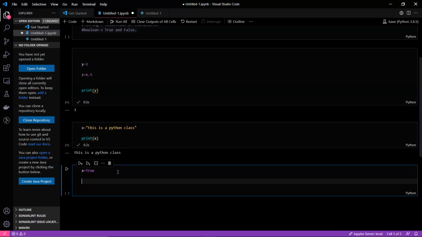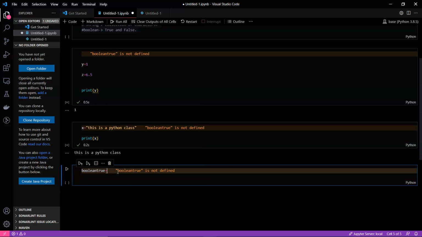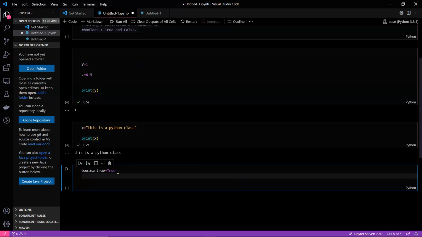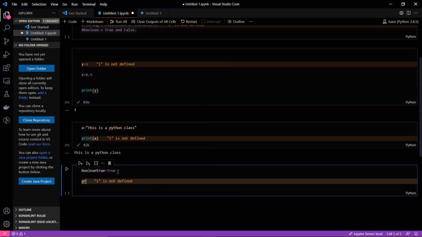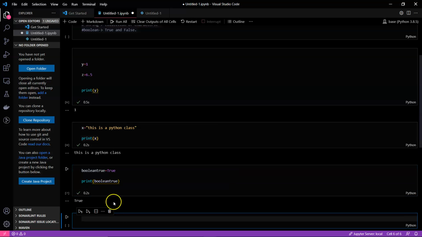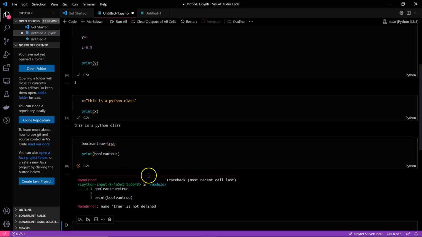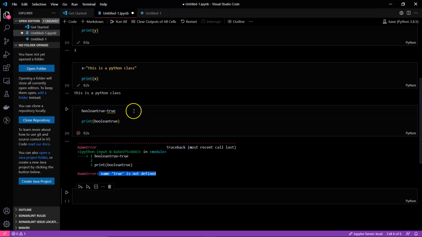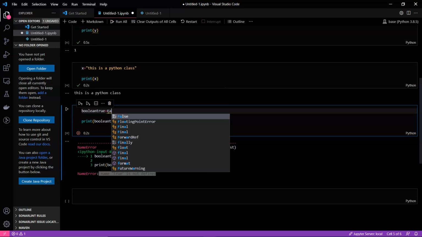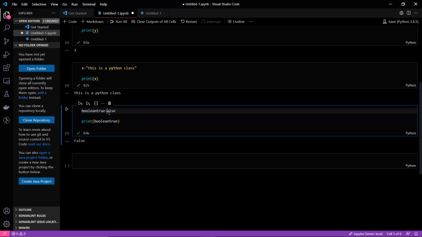So when I'm using, suppose, boolean true is True and I'm printing boolean true, you can see that it's printing True. If I just change the case, it will give us an error. So these boolean values are case sensitive. Even for False, you can see that the first letter is always capitalized. If you just remove it again, you will get an error.